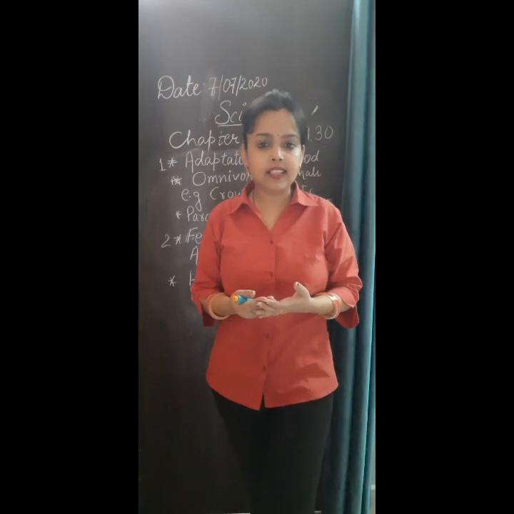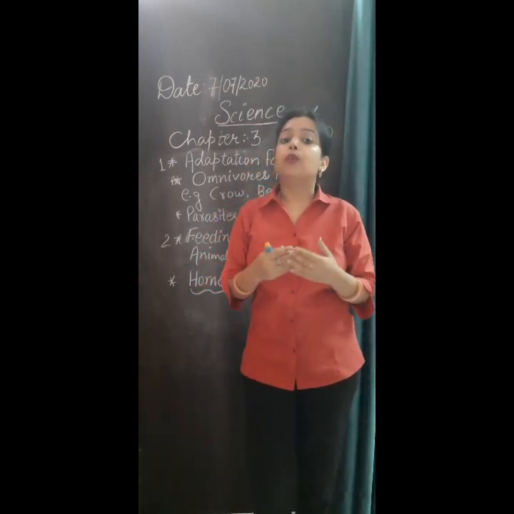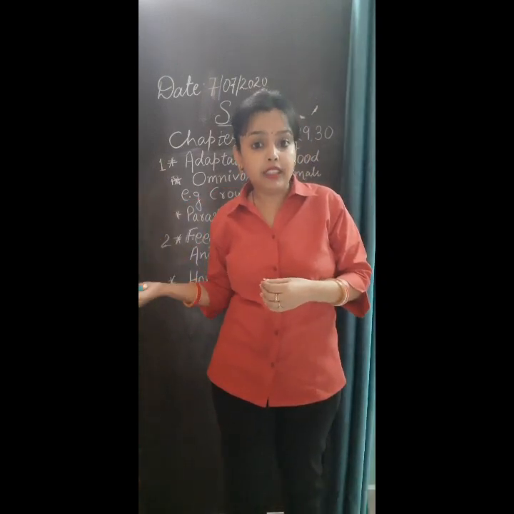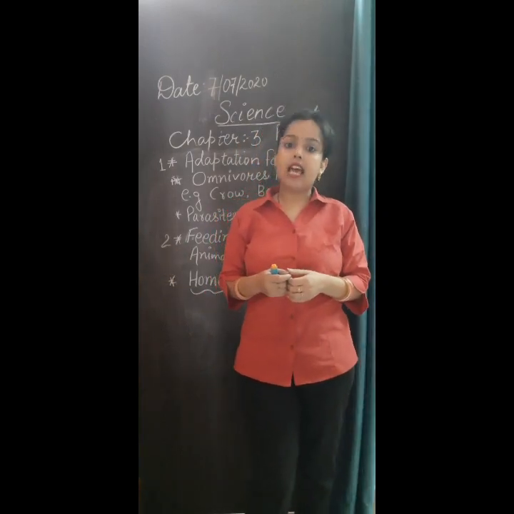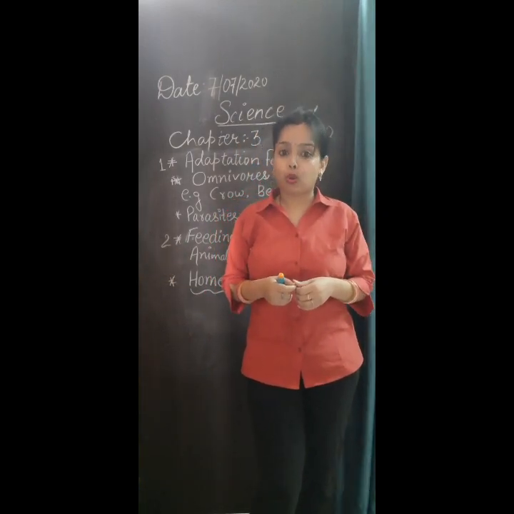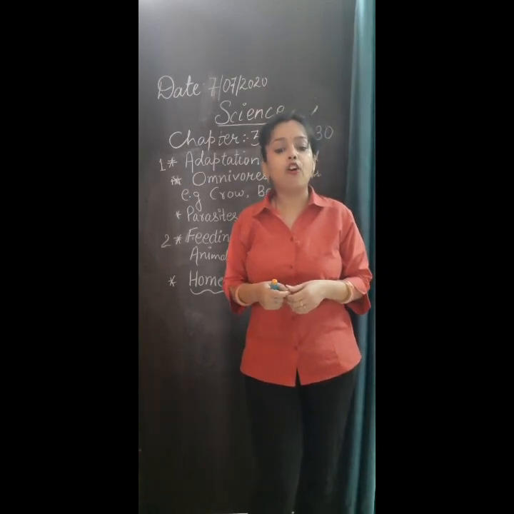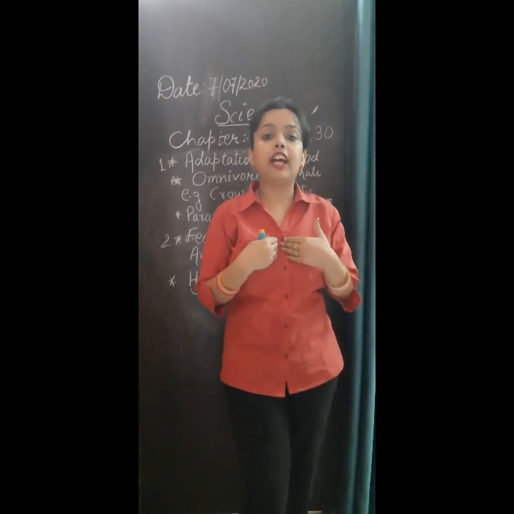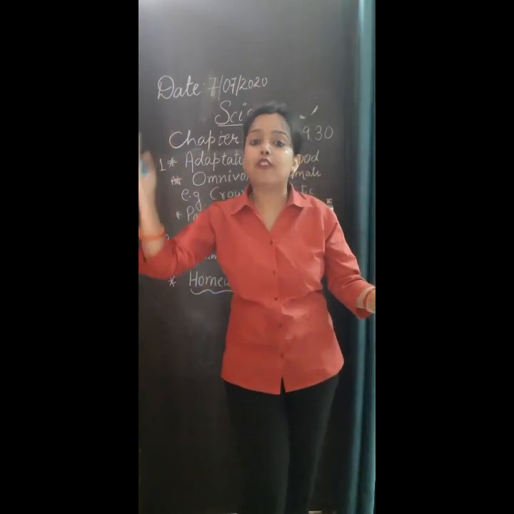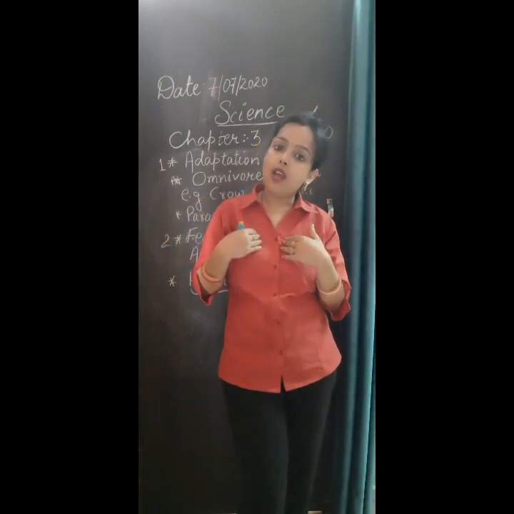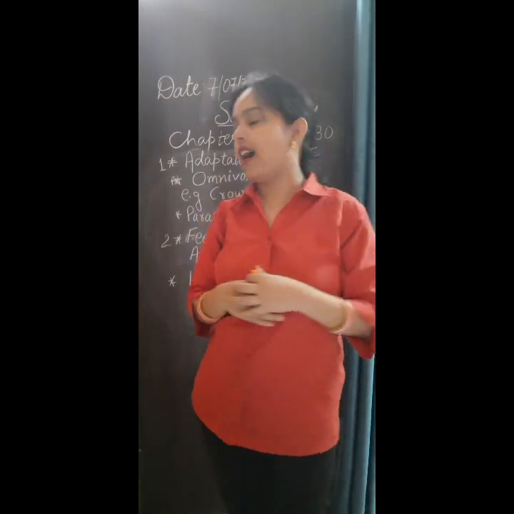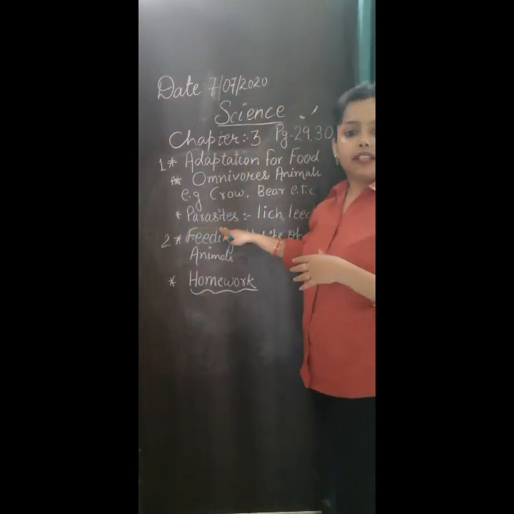Very easy sentence. Animals who eat plants and the flesh, meat, of other animals are called omnivorous animals. The examples are crow and bear. And one more interesting thing is that we are also omnivorous animals. If we are eating plants and flesh of other animals, we are also called omnivorous animals. Got it? Okay.